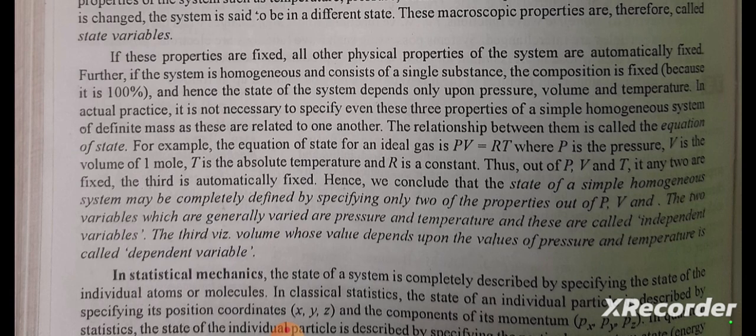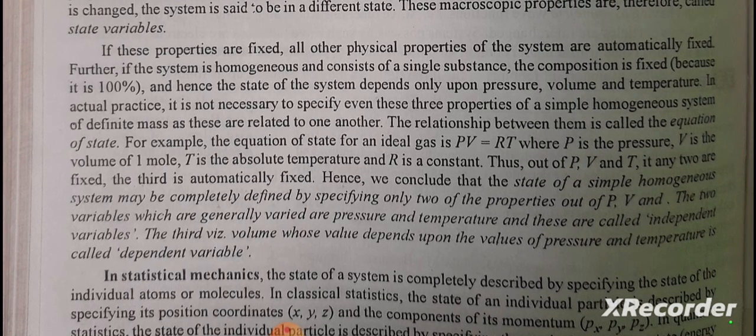Further, if the system is homogeneous and consists of a single substance, the composition is fixed because it is 100%, and hence the state of the system depends only upon pressure, volume, and temperature. In actual practice, it is not necessary to specify even these three properties of a simple homogeneous system of definite mass, as these are related to one another. The relationship between them is called the equation of state.